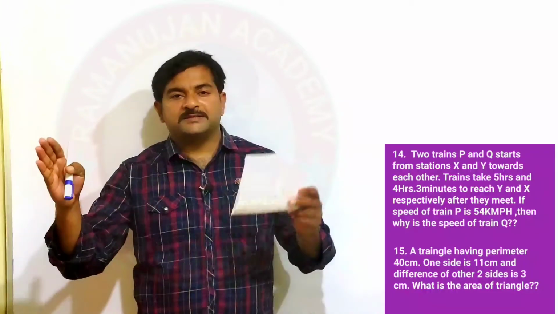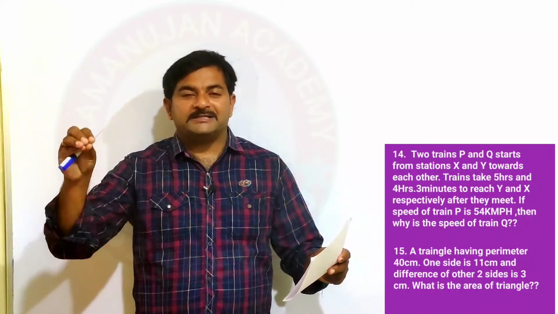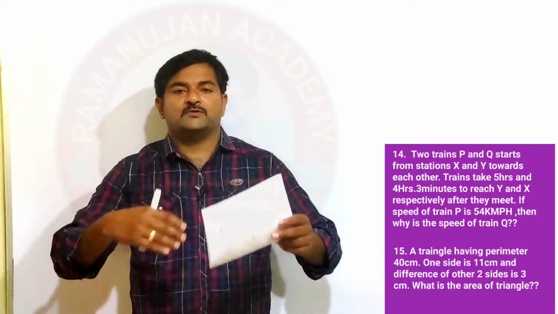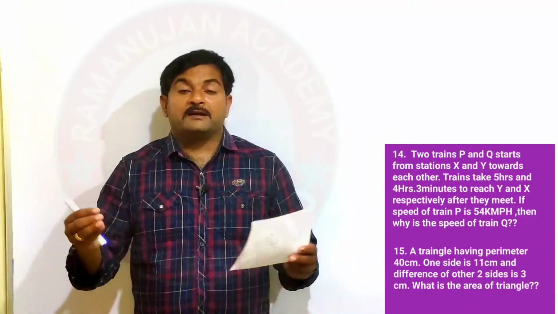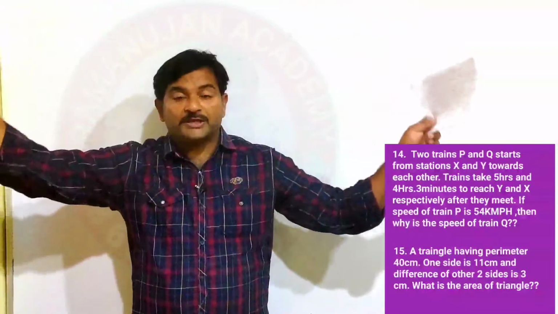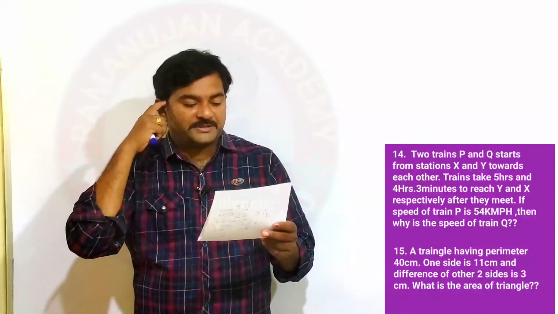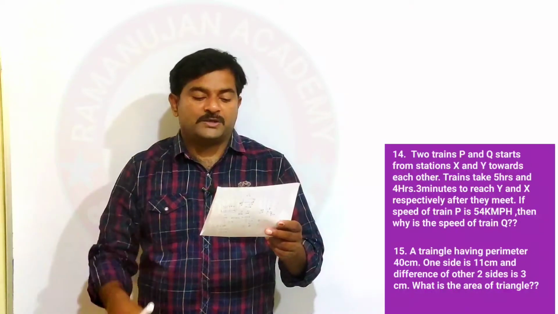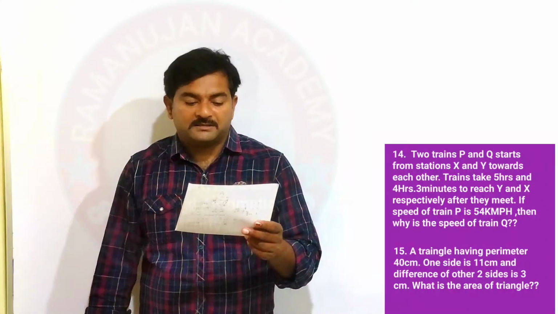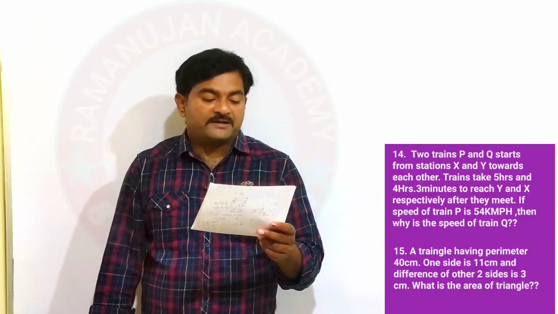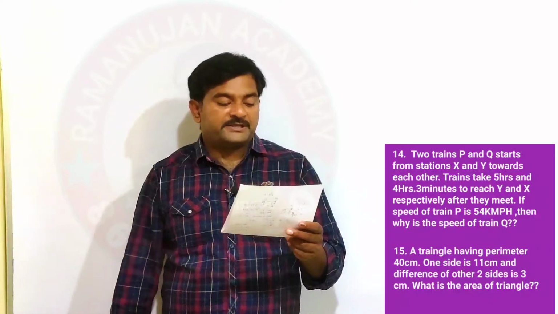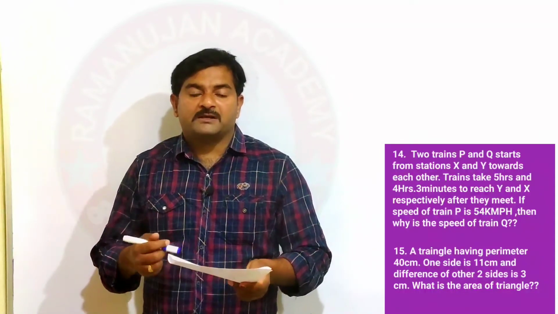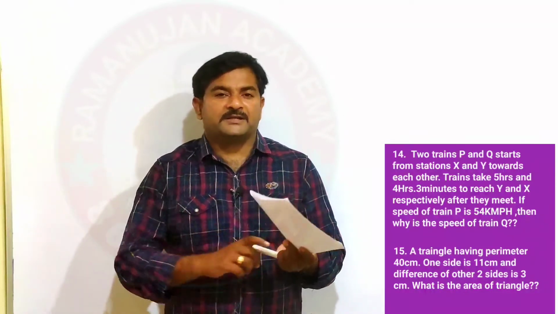So P train is there, Q train is there. P train is at point X, Q train is at point Y. They are moving towards each other. After they meet, to reach the destinations Y and X respectively, train P takes 5 hours and train Q takes 4 hours 3 minutes. The question is, if the speed of train P is 54 km per hour, find out the speed of train Q. This is an interesting question.